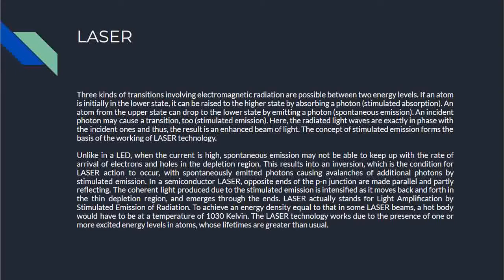So this results in a population inversion, which is the condition for laser action to occur, with spontaneously emitted photons causing avalanches of additional photons by stimulated emission. In a semiconductor laser, opposite ends of the PN junction are made parallel and partly reflecting. The coherent light produced due to the stimulated emission is intensified as it moves back and forth in the thin depletion region and emerges through the ends. Laser actually stands for light amplification by stimulated emission of radiation. To achieve an energy density equal to that in some laser beams, a hot body would have to be at a temperature of 10^30 Kelvin. Laser technology works due to the presence of one or more excited energy levels in atoms whose lifetimes are greater than usual.